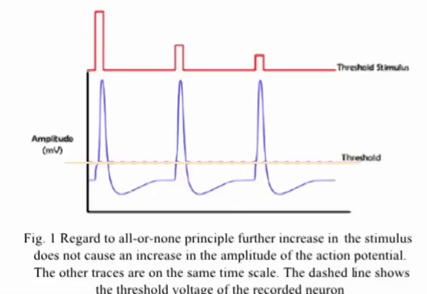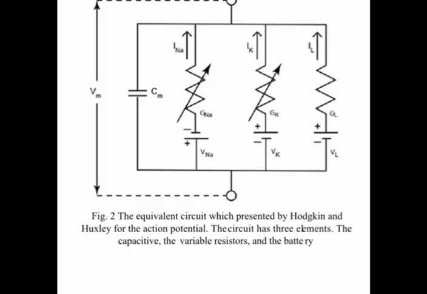Topic is all or none law. According to the research paper, this paper is intended to analyze the all or none principle in the Hodgkin-Huxley mathematical model. Applying the concept of the all or none principle, an investigation of this mathematical model has been performed. The result clearly shows that the Hodgkin-Huxley mathematical model does not observe this fundamental law in neurophysiology for generating action potentials.